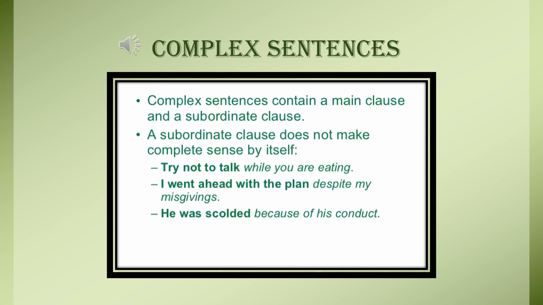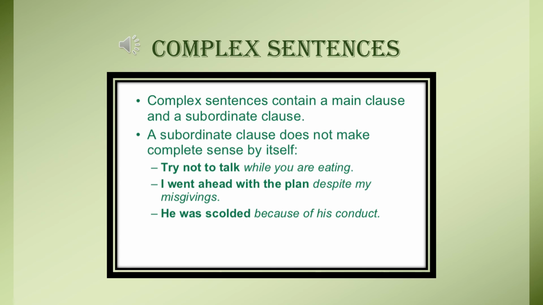Now see the second one. I went ahead with the plan. Full stop. Now it is your simple sentence. However, we have a subordinate clause that is dependent on this simple sentence. Like, despite my misgivings. See the third one. He was scolded because of his conduct.